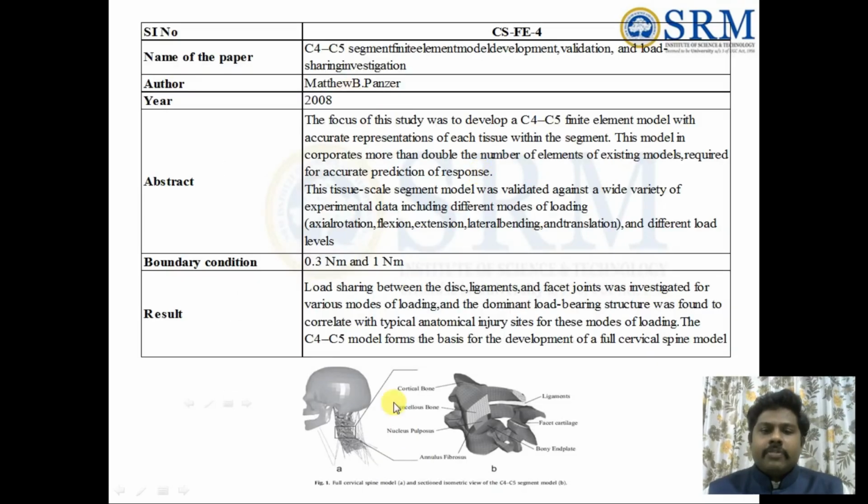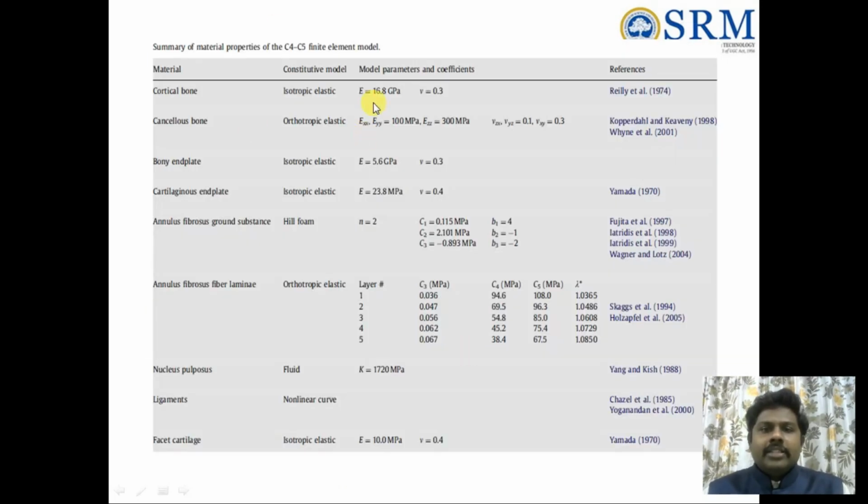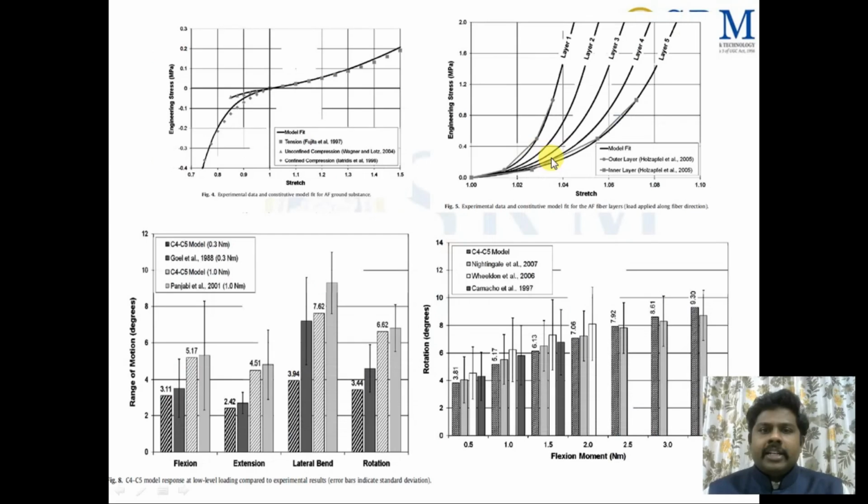For example, if I am taking this skeleton and creating the FEM model for the C4-C5 level, these are the material properties assigned: Young's modulus and Poisson's ratio, from different literature that was experimentally conducted and found. So I can do flexion and extension, and based on the previous experimental studies, I can create FEM models and compare the results like this. For example, this is the experimental model and this is a finite element model. While compressing, I can do the validation over here.